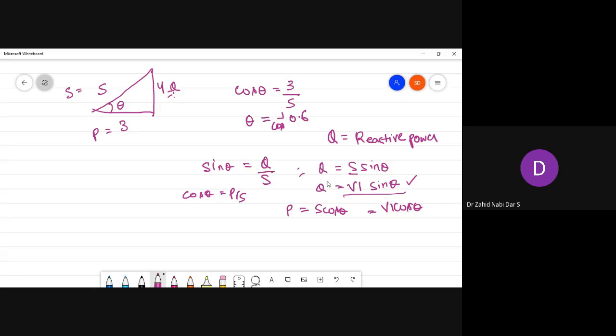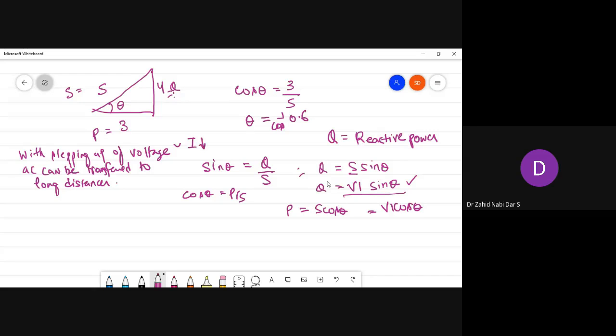So what is happening with the advantages of AC? The second advantage of AC as of now is that with stepping up of voltage, AC can be transferred to long distances. Because if we are increasing the voltage for long distances, the current becomes less, and power loss becomes less.